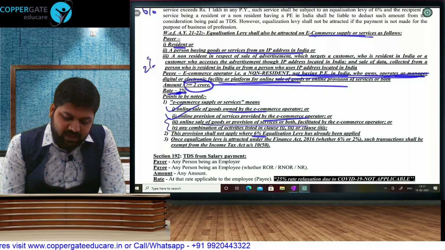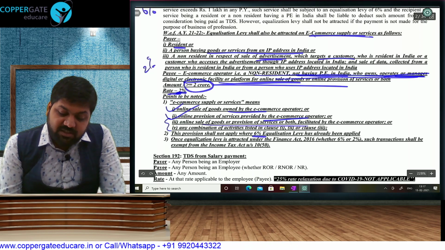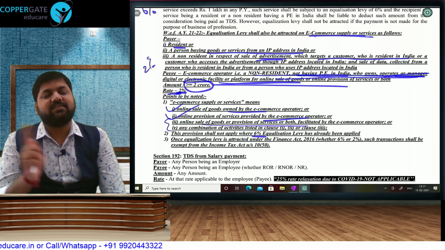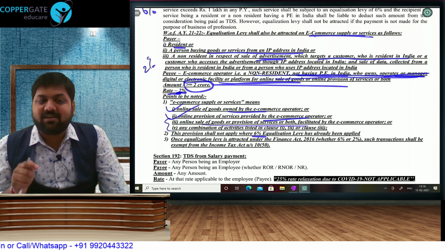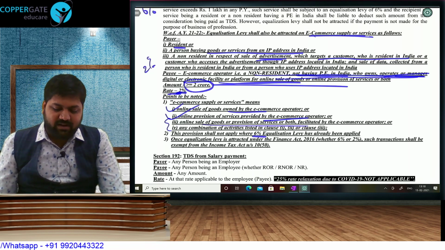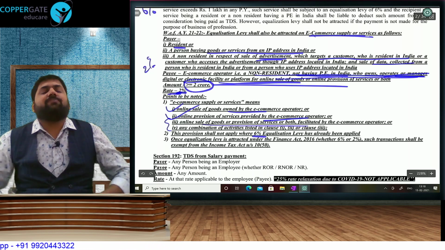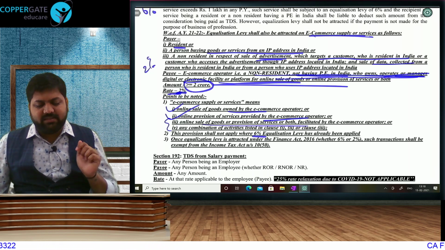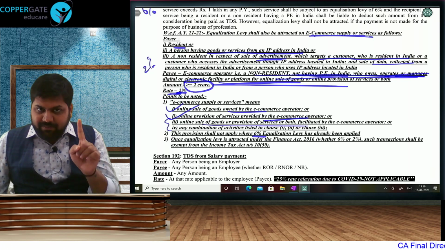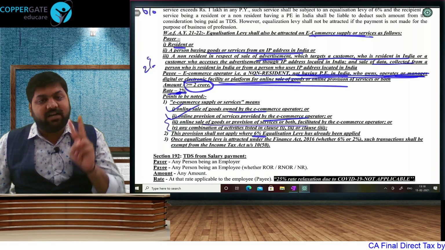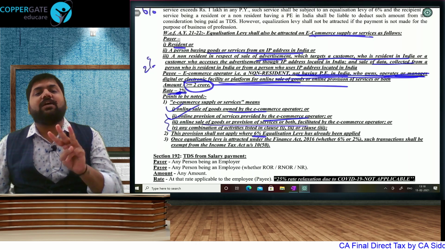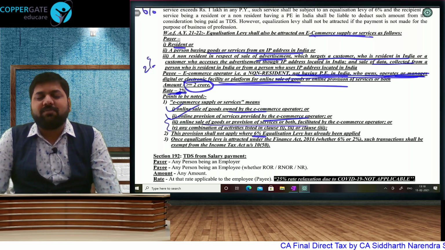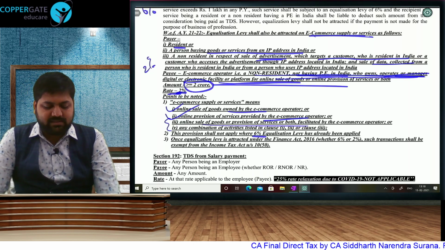Or a non-resident in respect of sale of advertisement which targets a customer who is resident in India. Means one non-resident is selling advertisement to another, and the target customer is a resident in India, or he is accessing the advertisement from an IP address in India. You are targeting Indian customers. That means again India is involved. So the payer will be a resident, or a non-resident accessing from an IP address in India, or, in sale of advertisement, where the target customer is in India or will access that advertisement from an IP address in India.